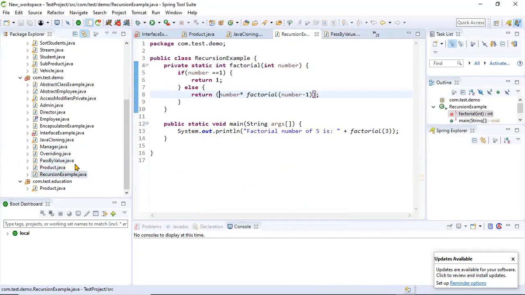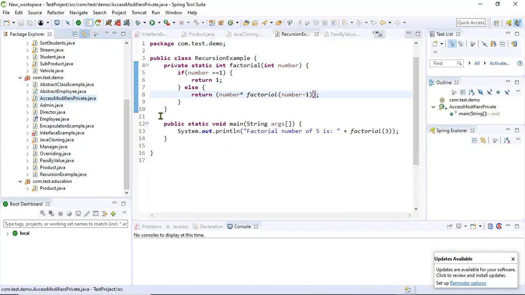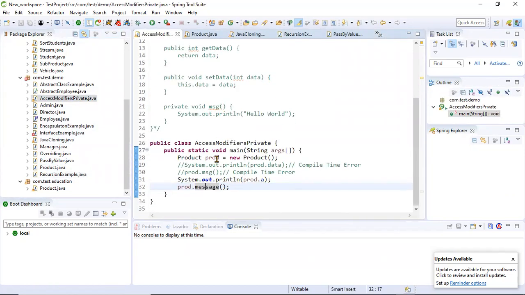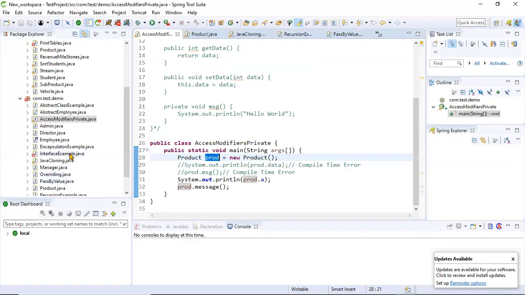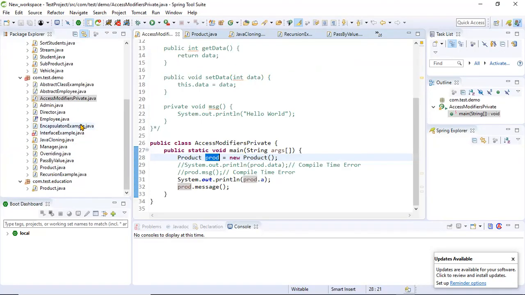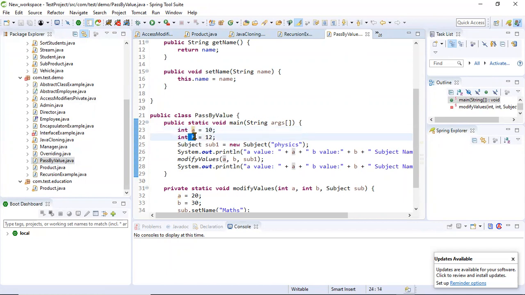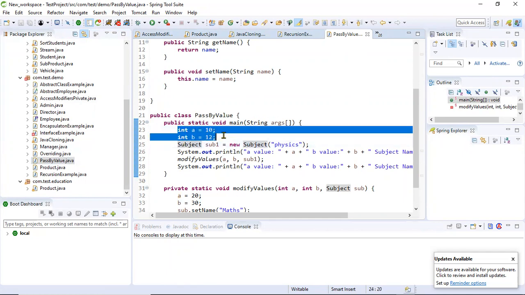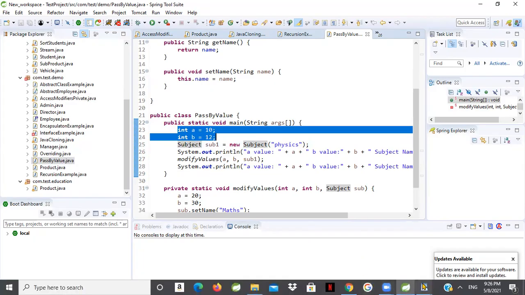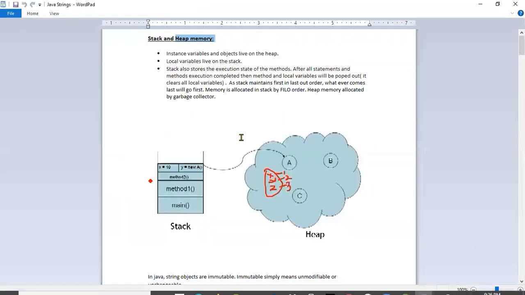If you look at any other example, like access modifiers, here this is an object. Product is an object. So objects are stored in the heap memory, and local variables are stored in stack memory. If you look at local variables in the pass by value example, we have two local variables, int a and int b. These are primitives, right? So basically, local variables data is stored in stack memory, and objects are stored in the heap memory. So that is the difference between heap and stack.